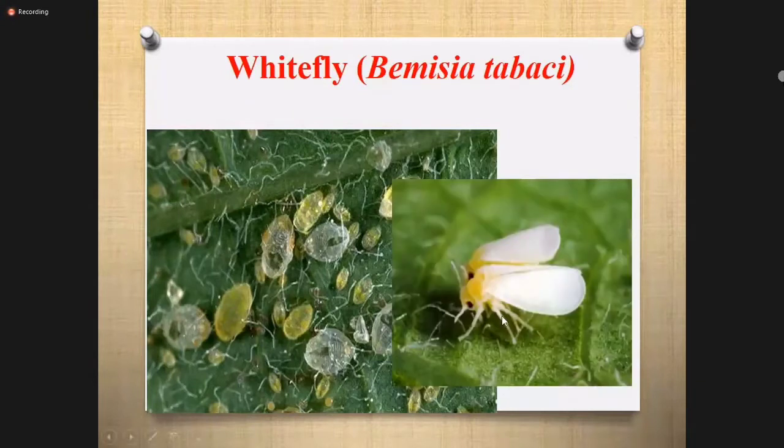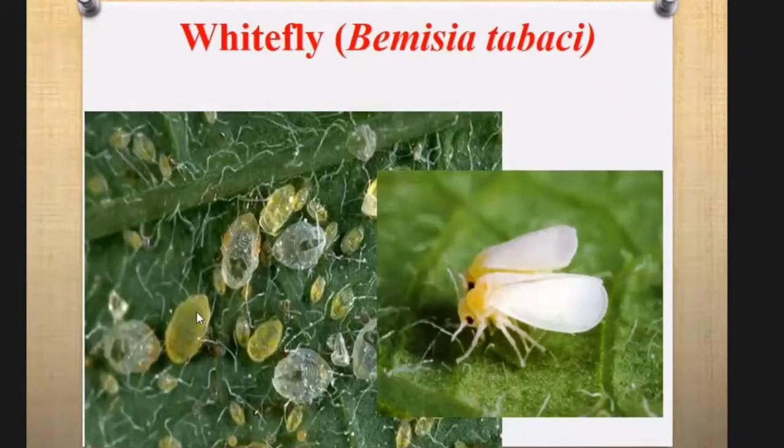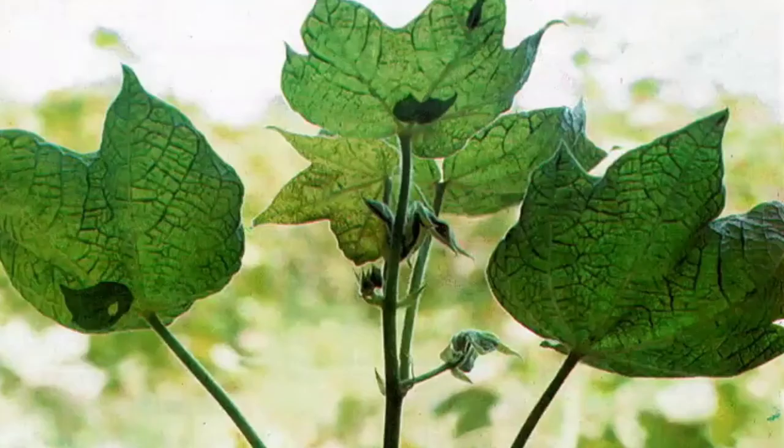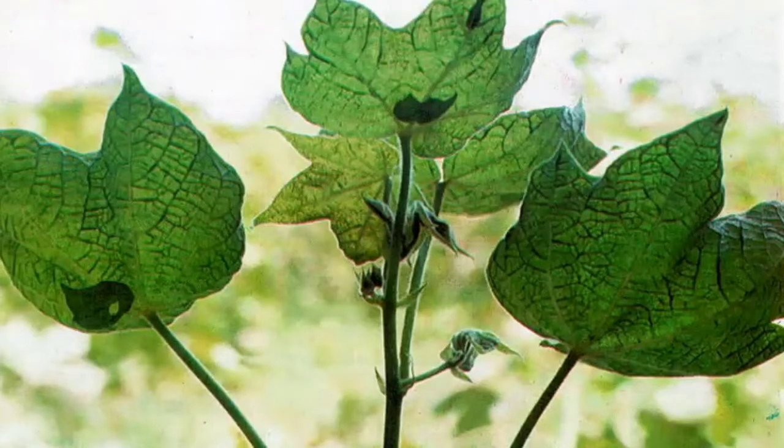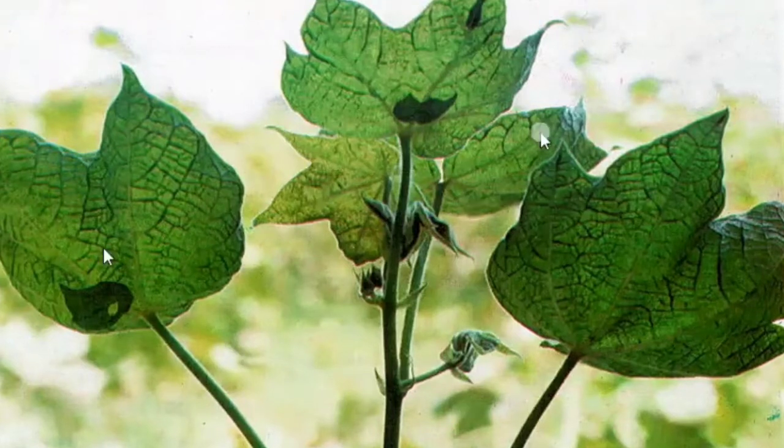This is a whitefly adult and these are whitefly nymphs. Whitefly lay eggs on the lower portion of the plant, on the underside of the leaves. Both adults and nymphs cause direct and indirect damage. This is a picture of the indirect damage. It is indirect in the sense that they act as the vector of the cotton leaf curl virus. In severe cases, a leaf-like outgrowth appears on the underside of the leaf, known as enation. This is enation.